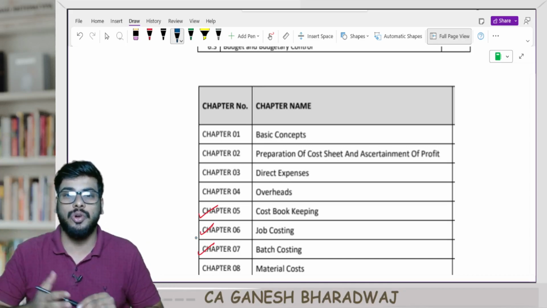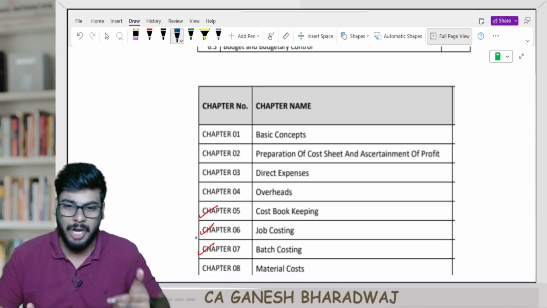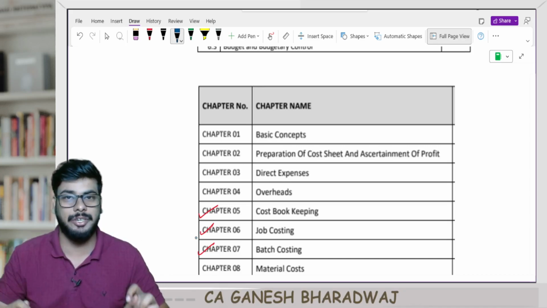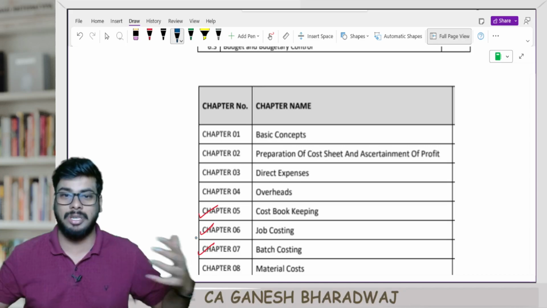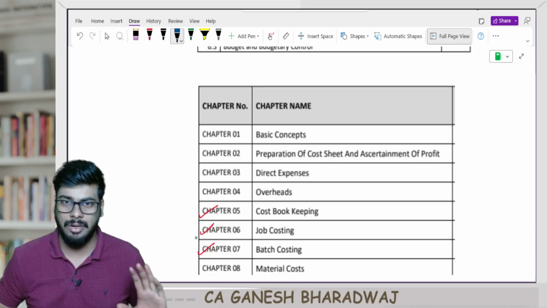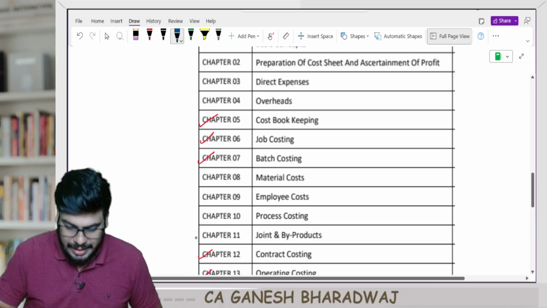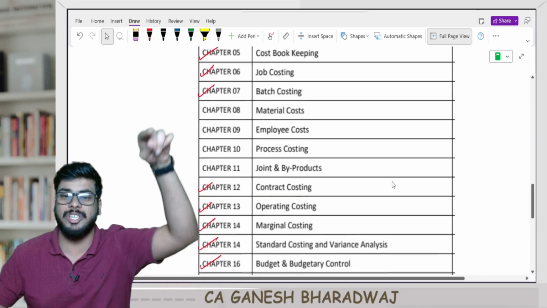Number two, whatever I am telling you as priority chapters, please use it only at the time of revision, that is 1 month before your exam, or a few weeks before your exam when you want to revise. At the time of learning, suppose you are learning cost accounting for the first time, please do not follow this sequence. You follow the sequence chapter 1, 2, 3, 4 when you are learning it.